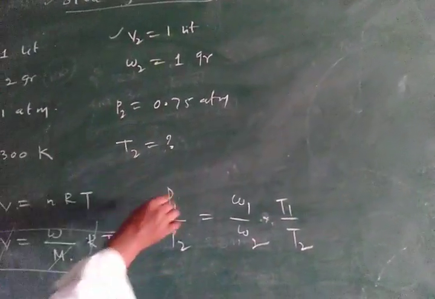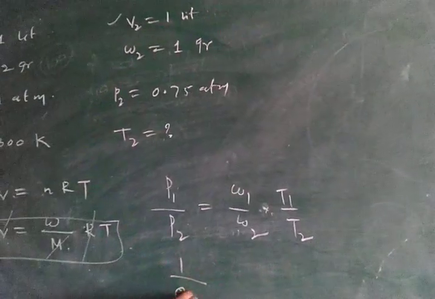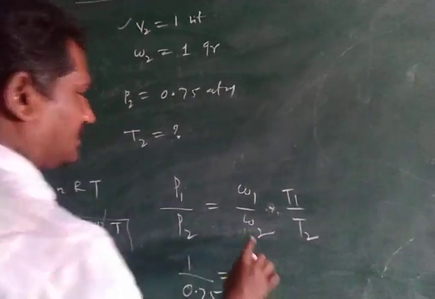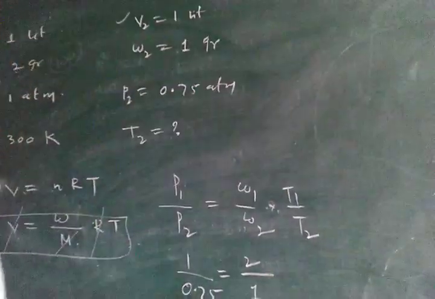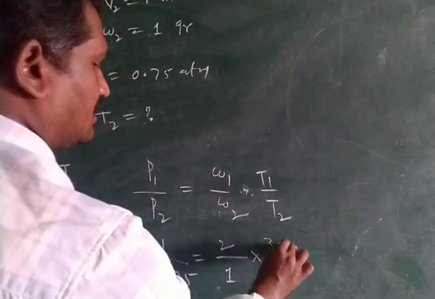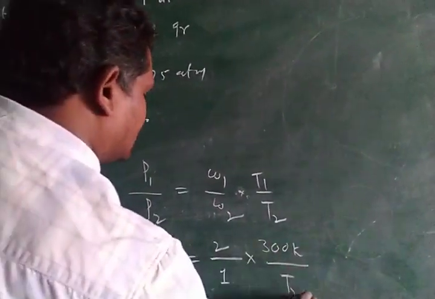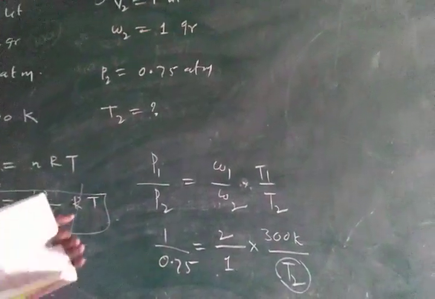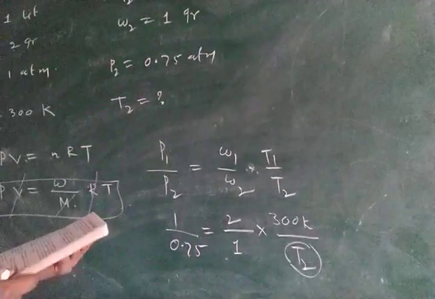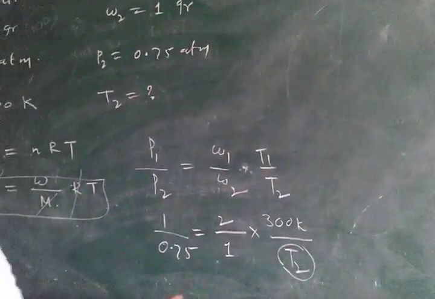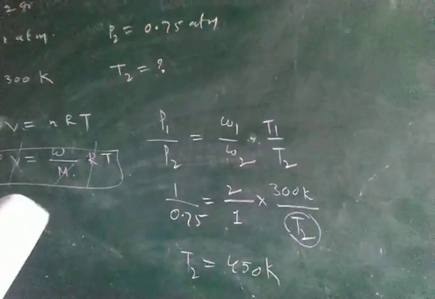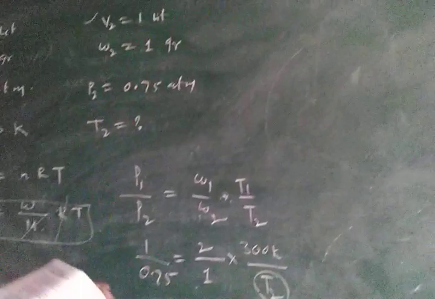So initial pressure is 1 atmosphere, P2 is 0.75, equal to initial weight 2 grams and final weight they made 1 gram, and initial temperature is 300 Kelvin. Then you have to calculate T2. So this value becomes 450 Kelvin. So T2 equal to 450 Kelvin. This is the first question.